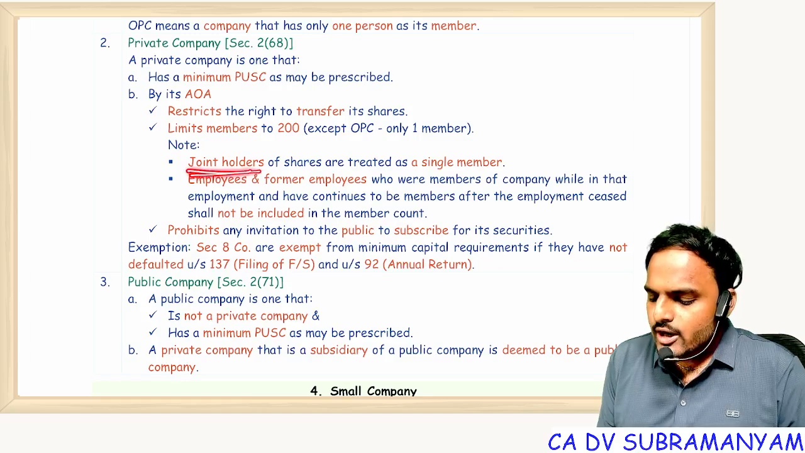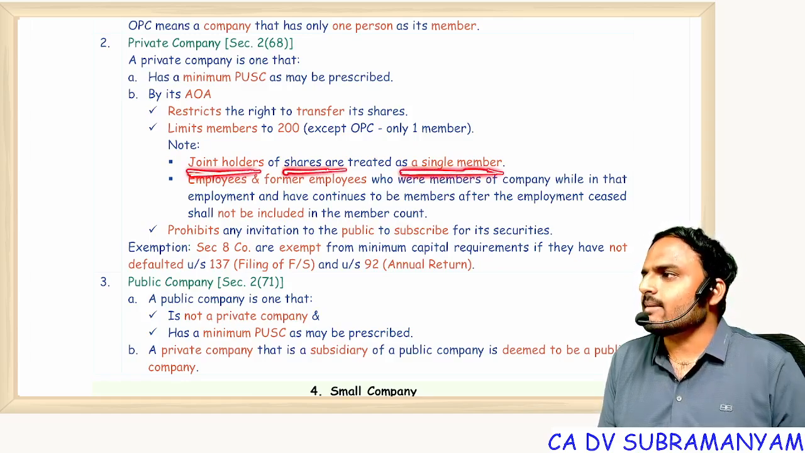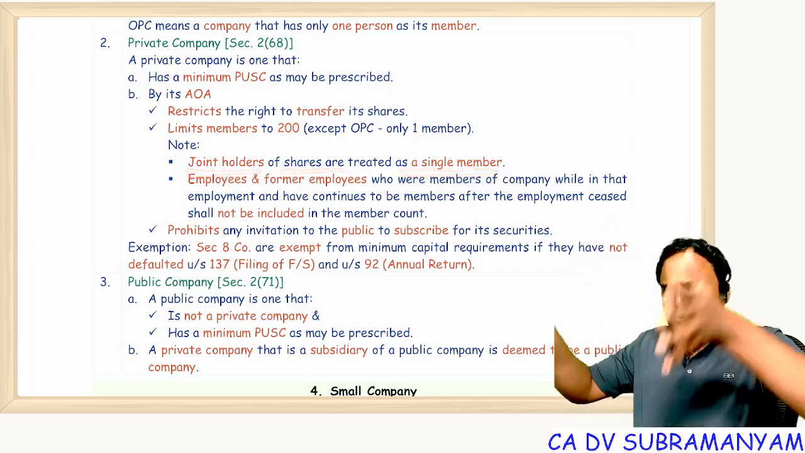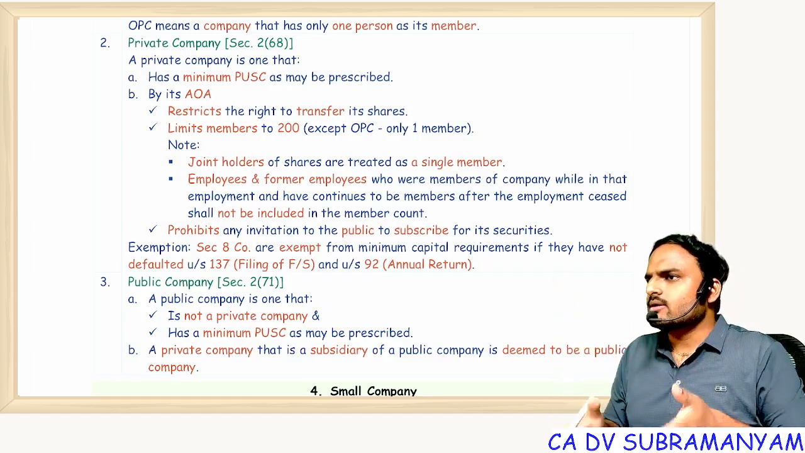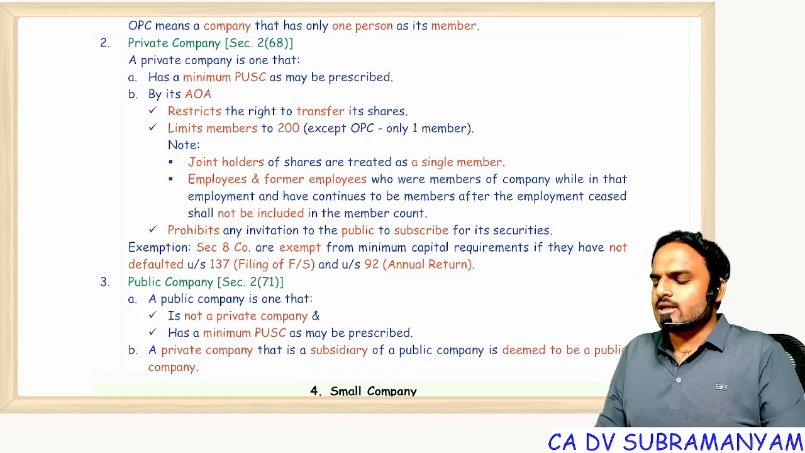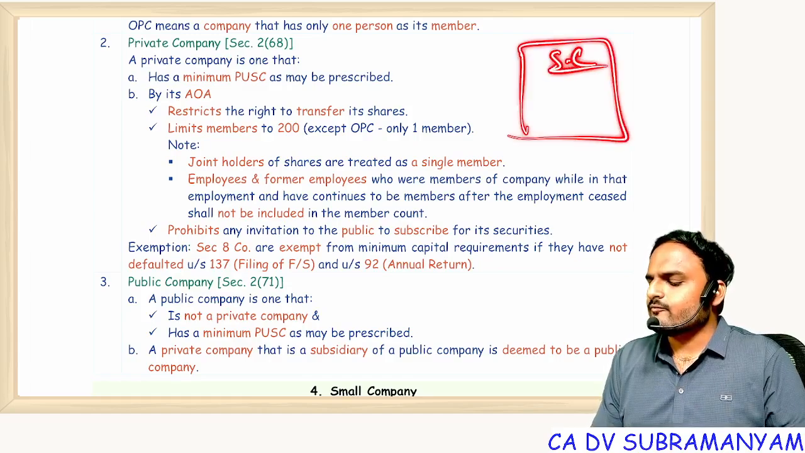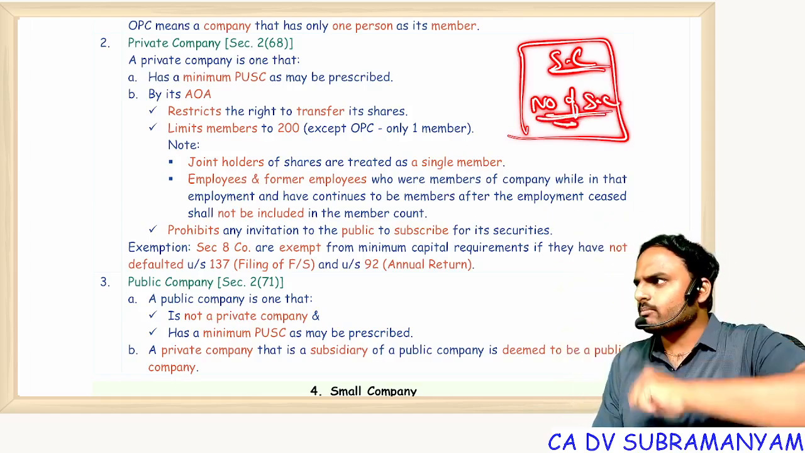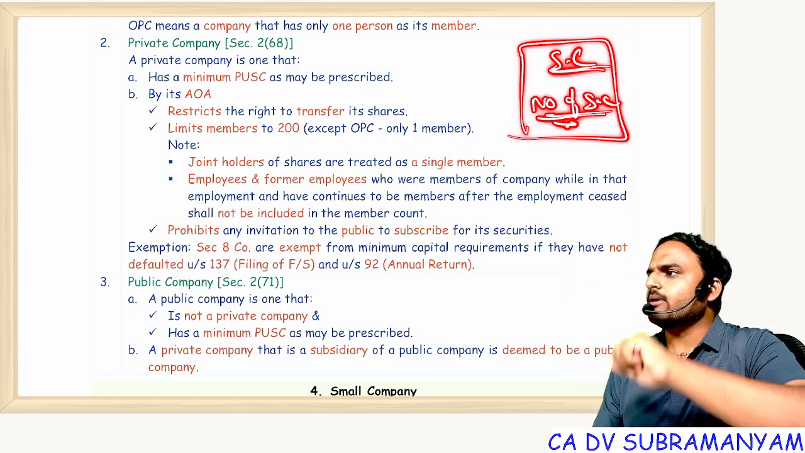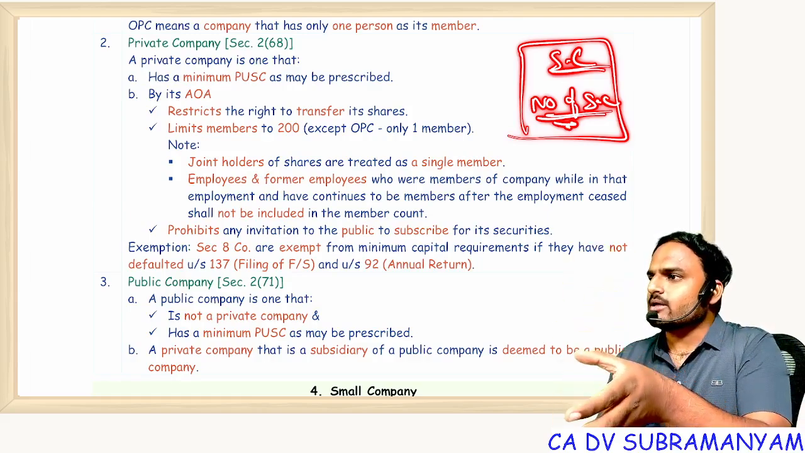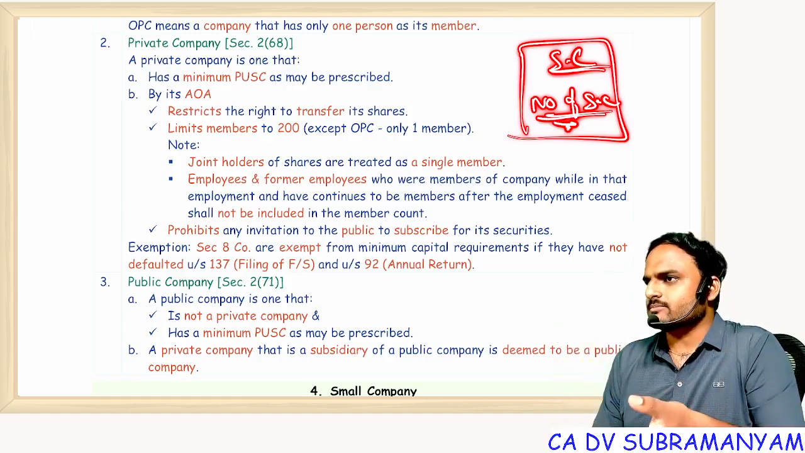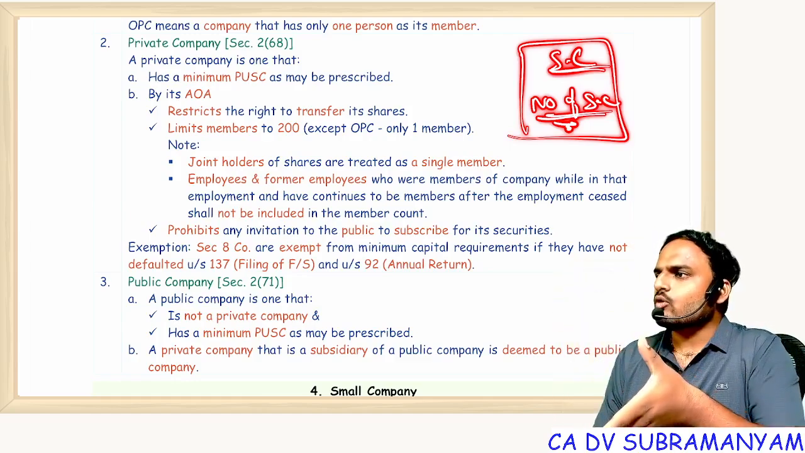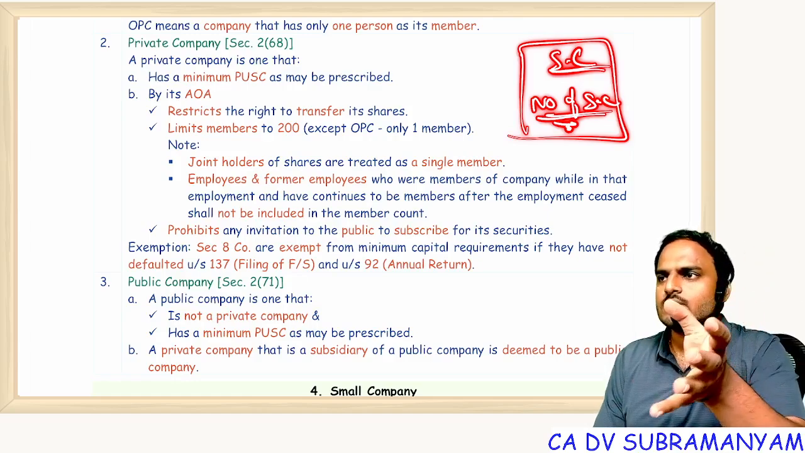And the next one: joint holders of the shares are treated as a single member. Joint holders simply means co-owners. For this property, this land and building, suppose 2 owners are there. This is a joint property. Suppose it is a 4-floor building registered in the name of A and B. Now this is a joint property of A and B. It's not like 2 floors to A and 2 floors to B. If they register like that, no problem. But in a joint property, A and B are owners. That means for the property, 2 or more owners are there.